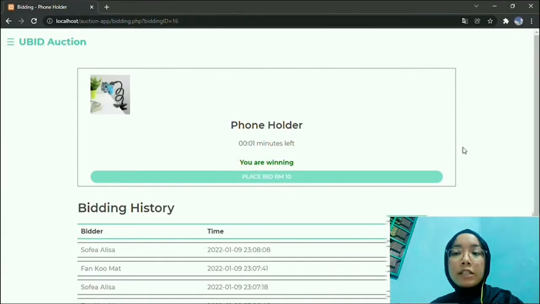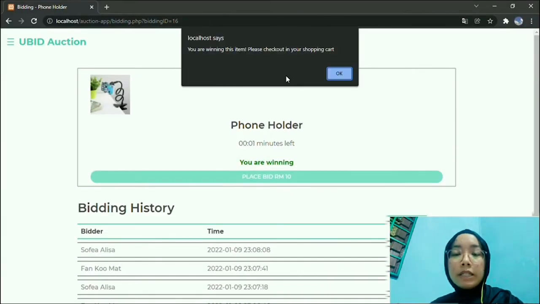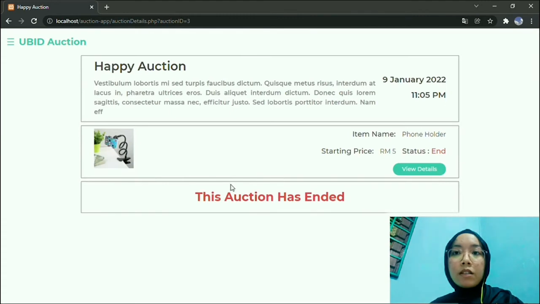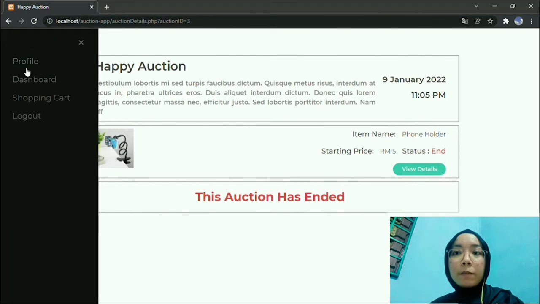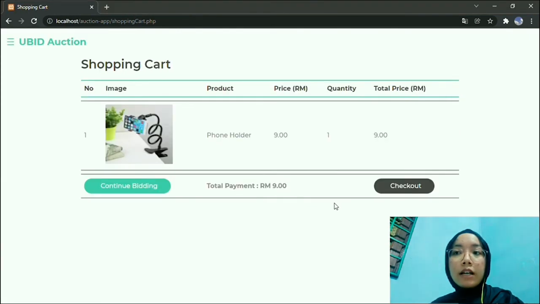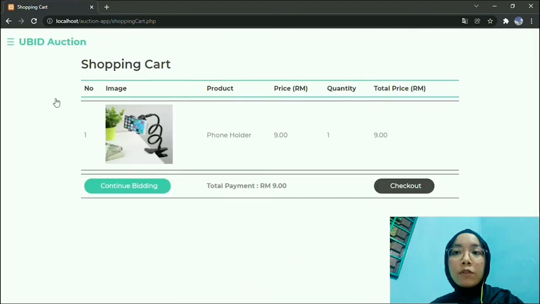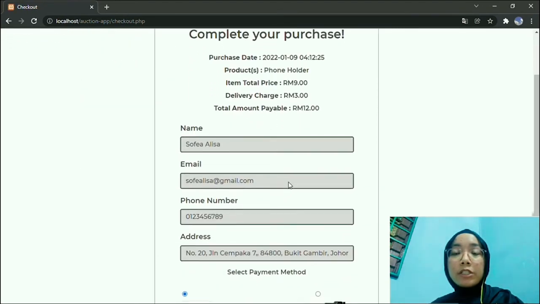When the bidding session ends and you win the bidding, it will show that you are winning the item and to check your shopping cart. If there is no more item in the auction, it will show that the auction has ended. Check your shopping cart and there is the item you won just now. If you wish to continue bidding, you can click here and it will go back to the homepage. If you want to check out, click here. There are details of your purchase.